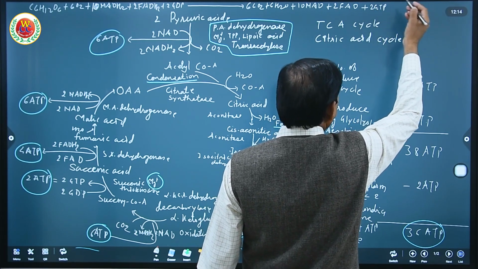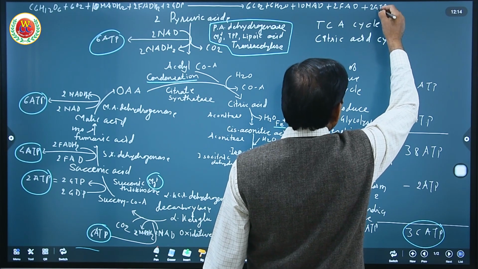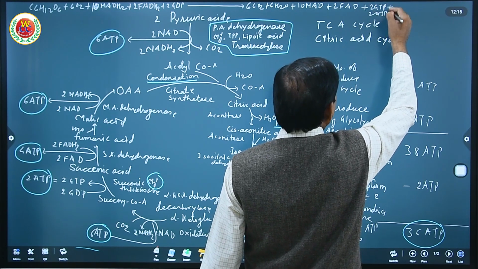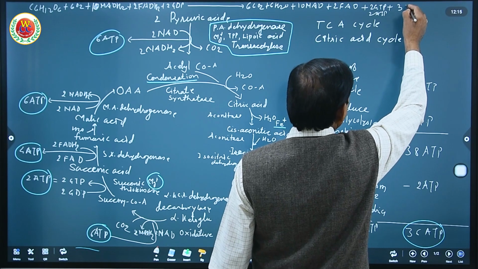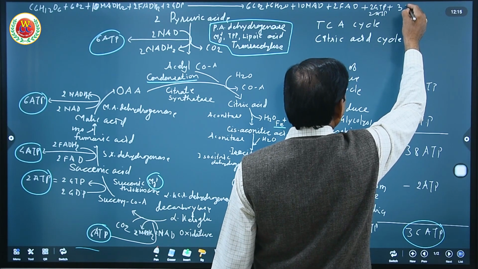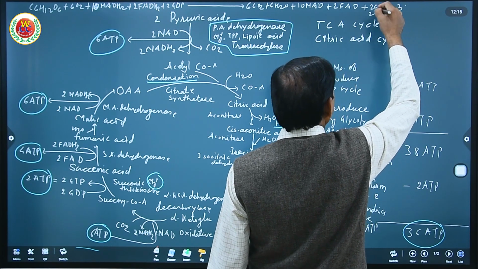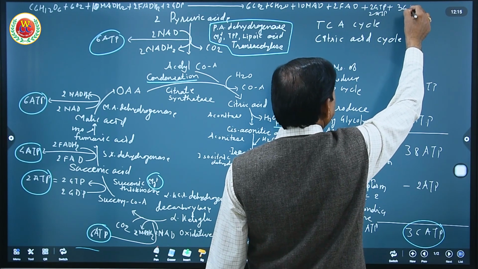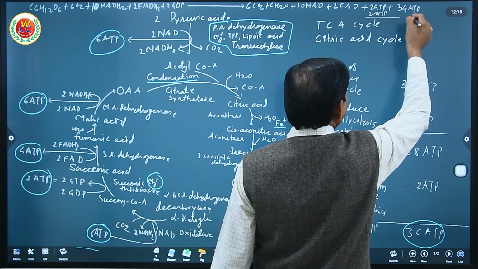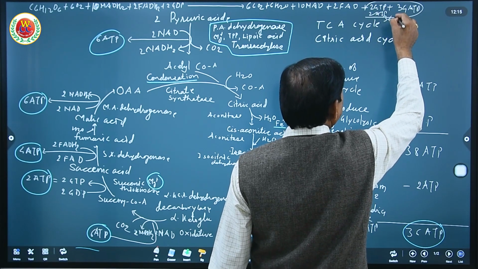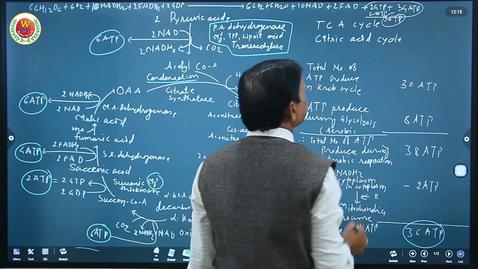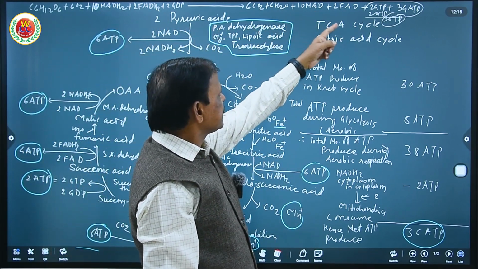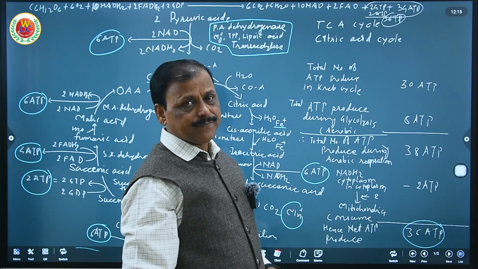Since these 2 GTP are considered as 2 ATP, the total equation produces 36 ATP.